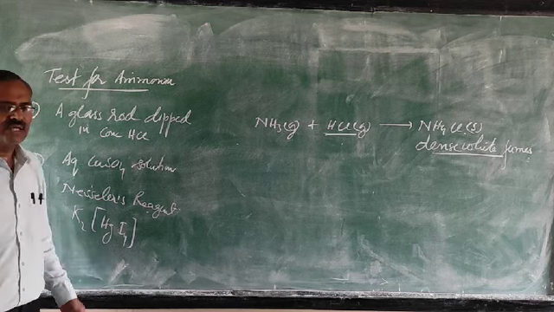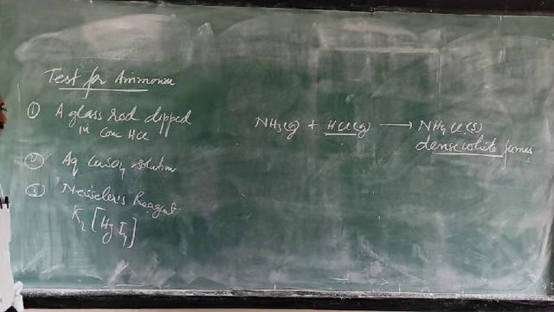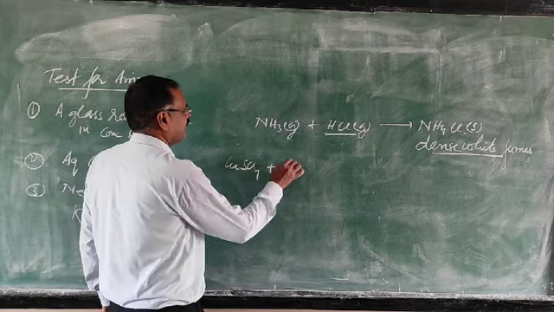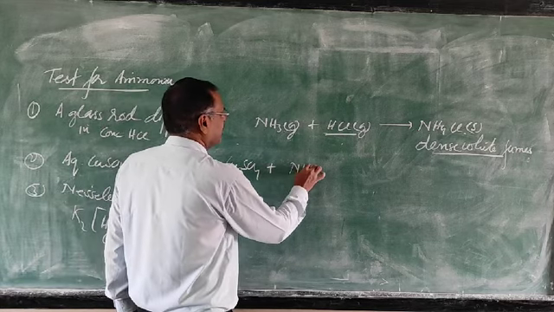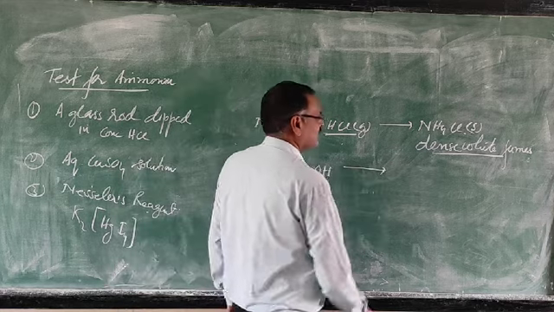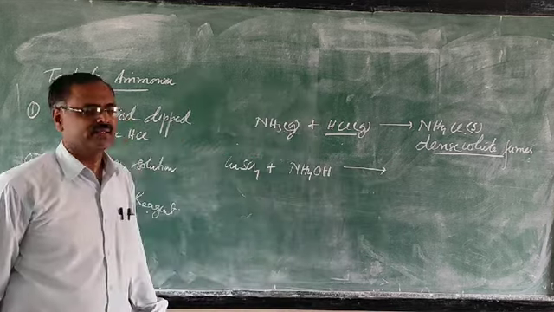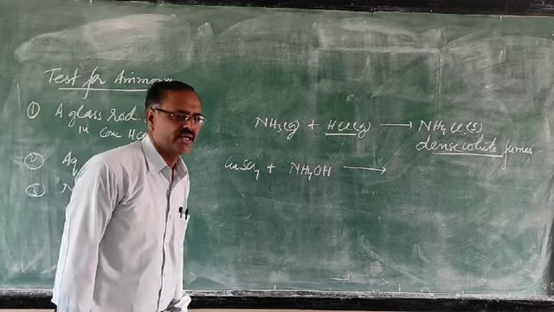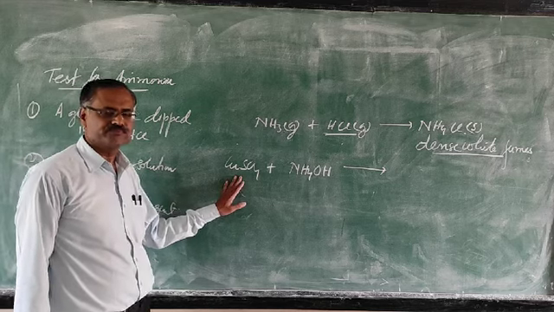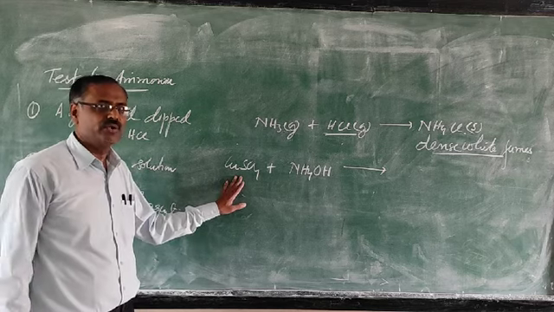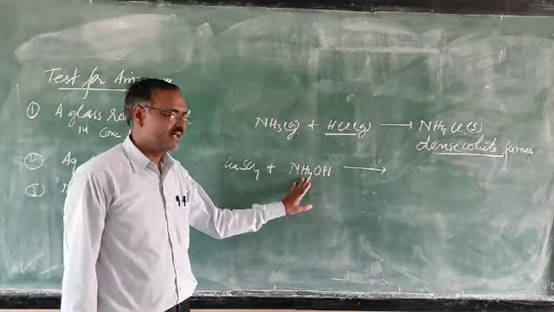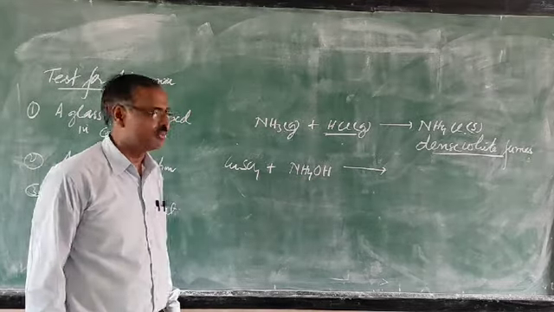When excess ammonia is passed, an inky blue solution is formed. So this copper sulfate reacts with ammonium hydroxide. Some of the students ask me, why are you taking ammonium hydroxide? You are giving the test for ammonia. I want to tell you, you have taken aqueous copper sulfate. So when you pass ammonia, combined with water it forms ammonium hydroxide. So that's why you can take ammonium hydroxide, no problem at all.